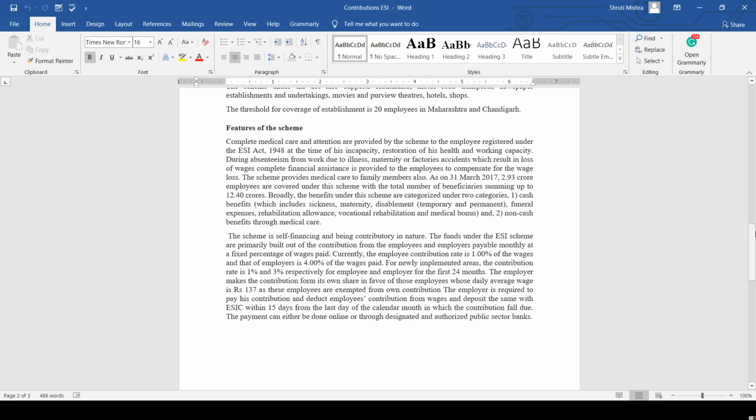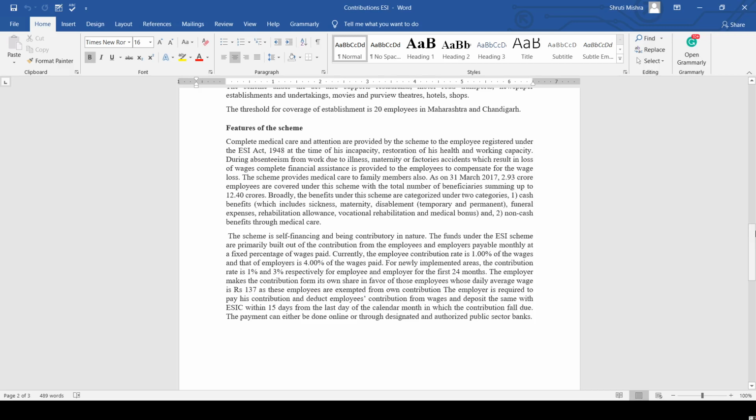The scheme is self-financing and contributory in nature. Contributory in nature means a certain part is contributed by the employer and similarly by the employee. The funds under this ESI scheme are primarily built out of the contributions from the employees and the employers, payable monthly as a fixed percentage of the wages paid.